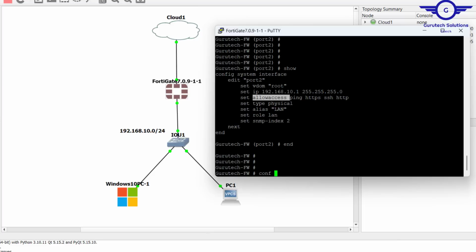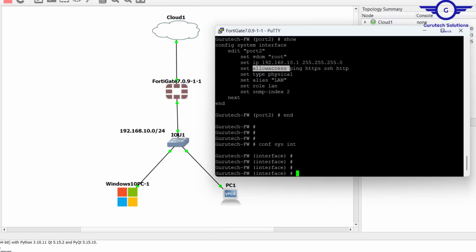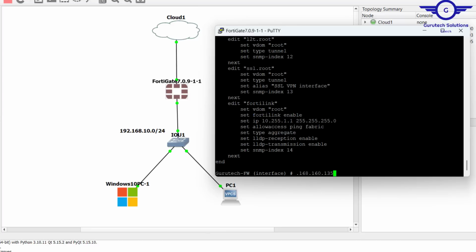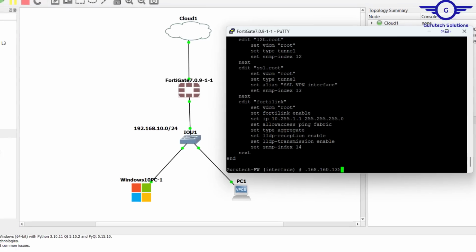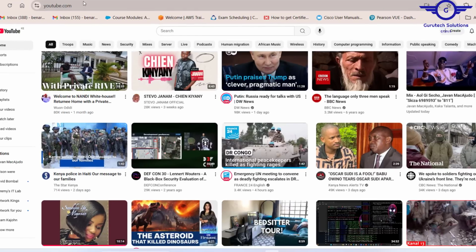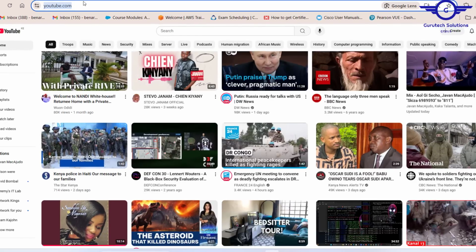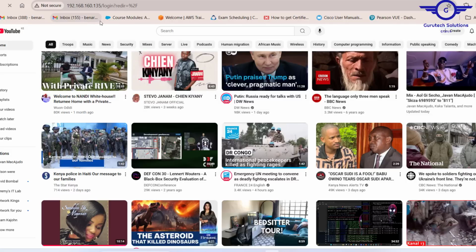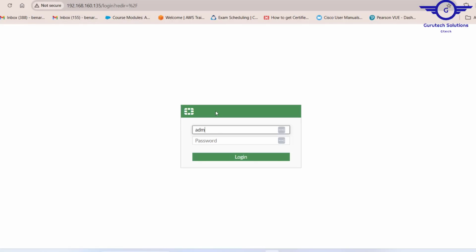let me just config system interface. Sure, port 1, here it is. So that's the IP address that we're gonna use to access on our browser. So I'm just gonna take that one and paste it here. All right, and just hit enter. See, it's loading. Then admin.